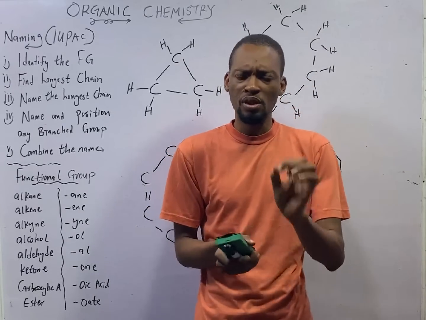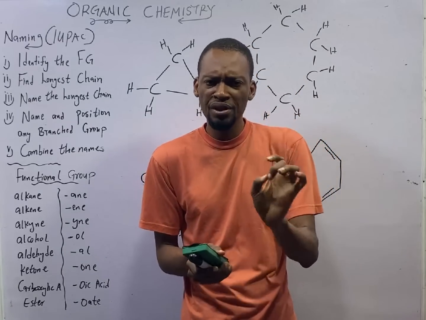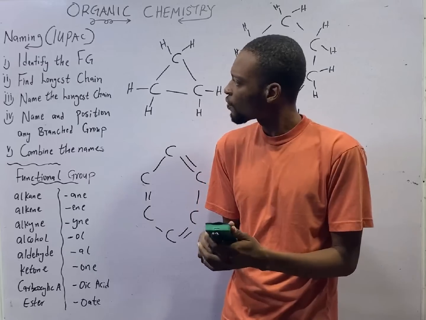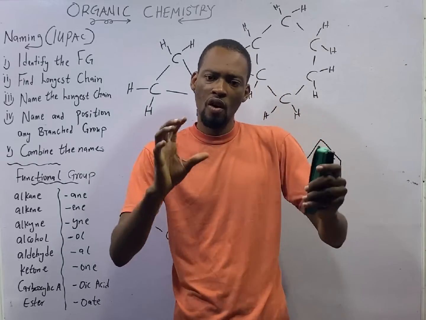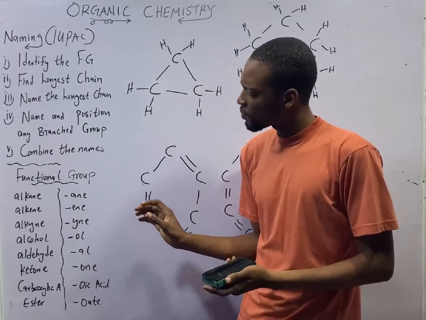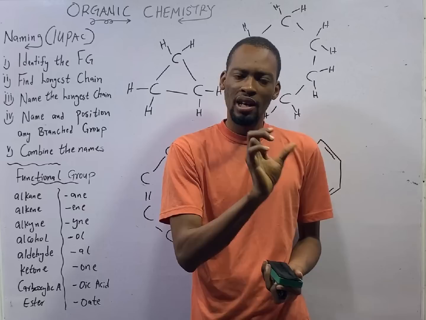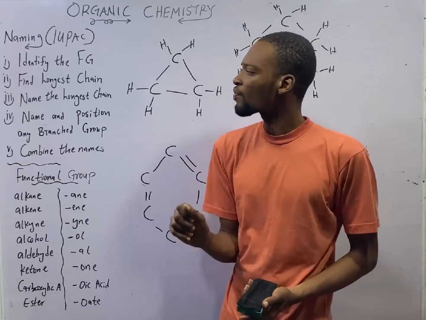In this episode, I shall be introducing you to something very, very important. Organic compounds can be grouped or classified into two: the hydrocarbons and the non-hydrocarbons.